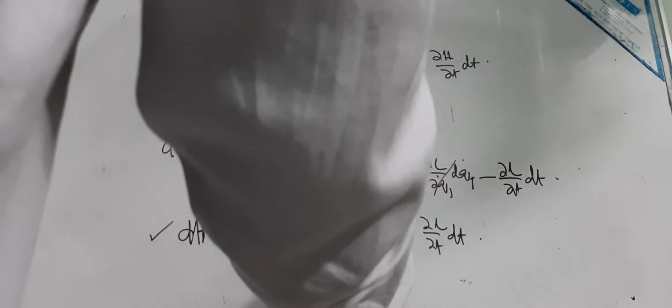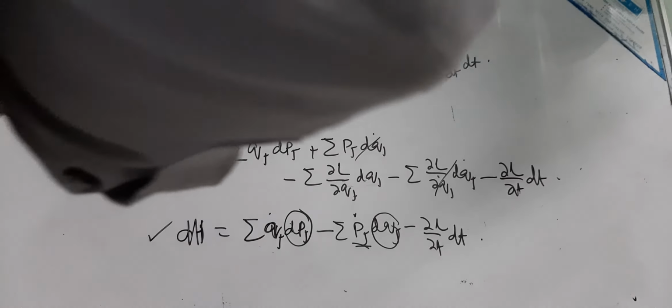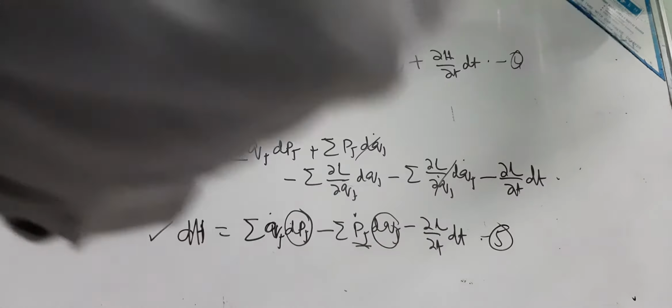It means we can write down Pj dot equal to minus del H by del Qj. Now you compare dPj here and dPj here. So del H by del Pj equal to Qj dot, and minus del L by del T equal to del H by del T. So we can compare these two equations, let us take 4 and 5, and then what do we get?